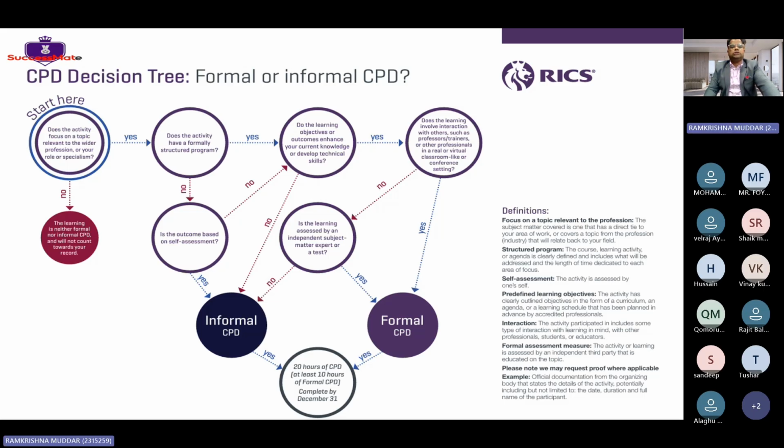CPD decision tree: how to decide whether it is a formal or an informal CPD. First, does the activity focus on a topic relevant to the wider profession, your role or specialism? Whenever we are having a training session, you have to ask this question. If yes, then proceed to the next one. If no, then this learning is neither formal nor informal. Then you have to stop here only.